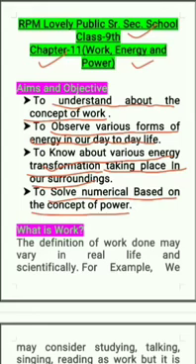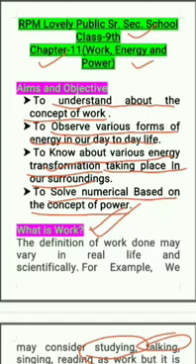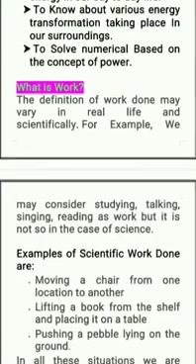So, before starting with the chapter, we should know what we mean by work done. For a child who talks so much, who studies, who sings, he must be thinking that he is doing some work. But in science, the definition of work done is different.